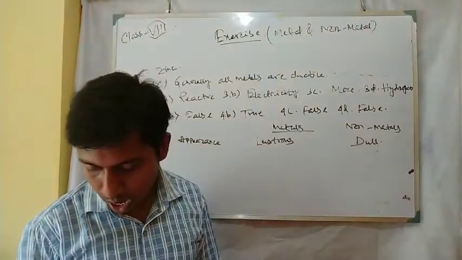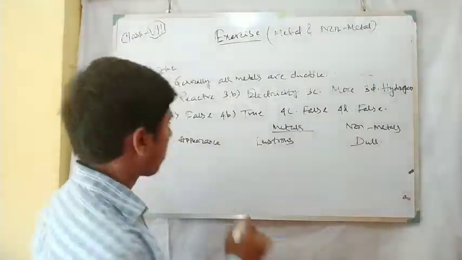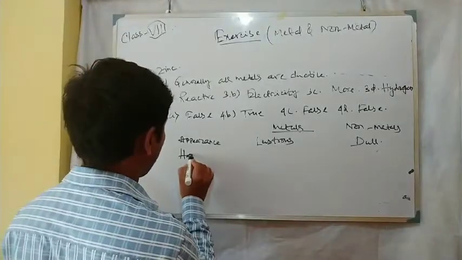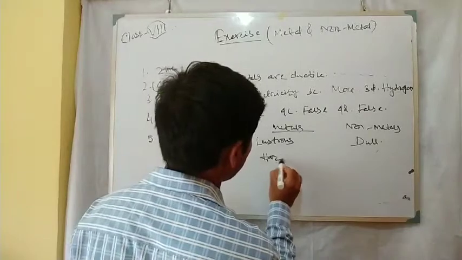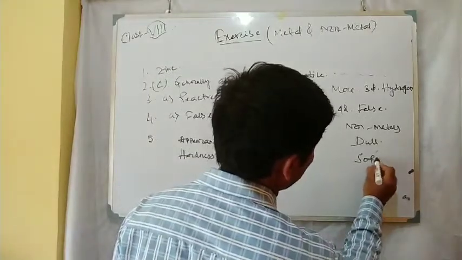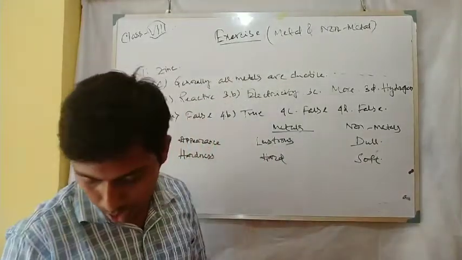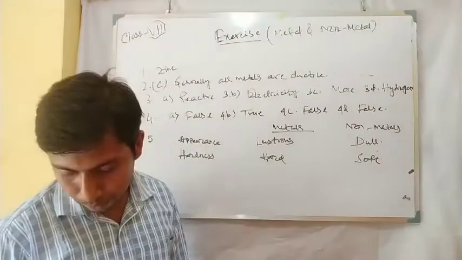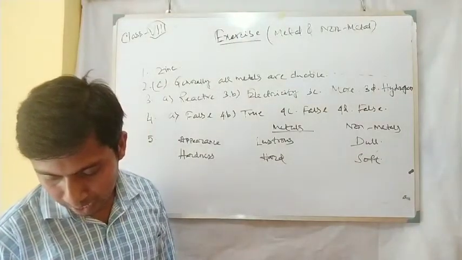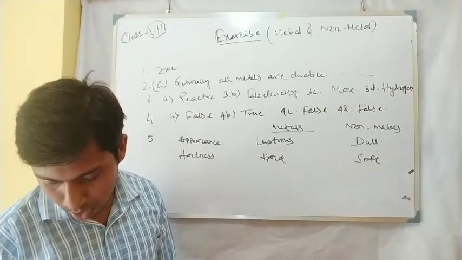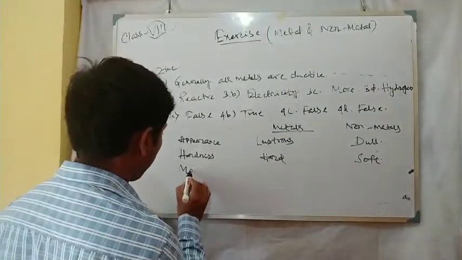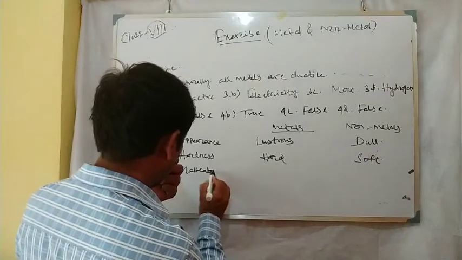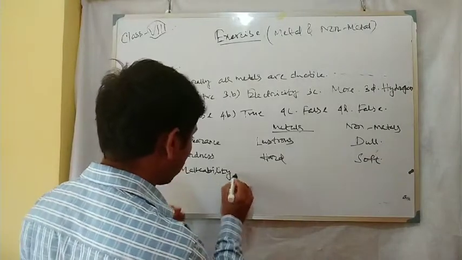Next one, hardness. Metals are hard in nature and non-metals are generally soft in nature. Next one, malleability.